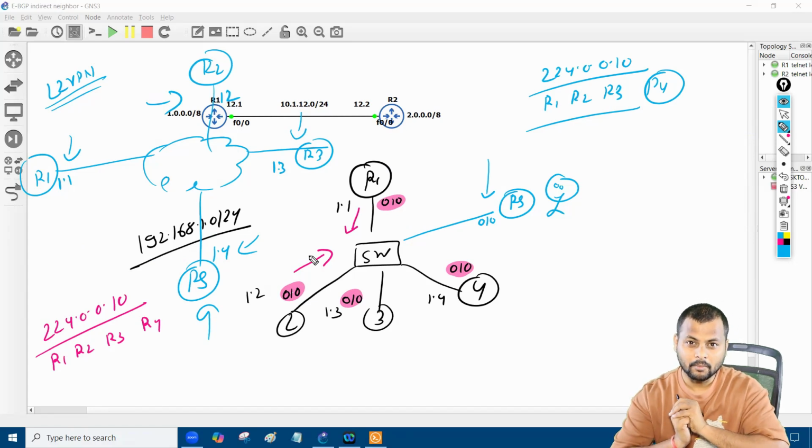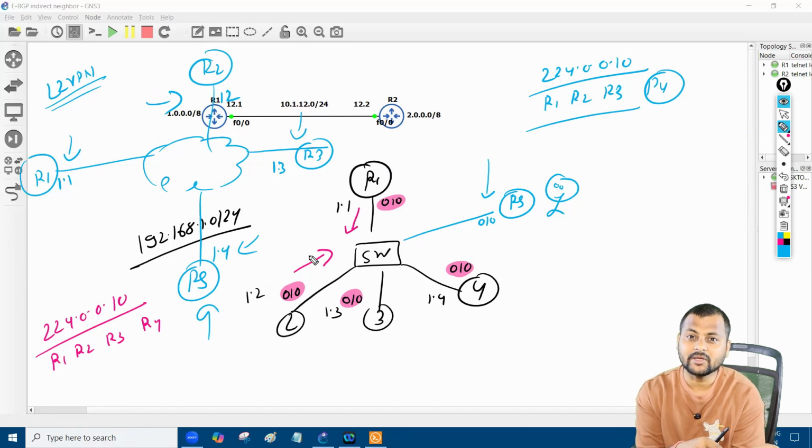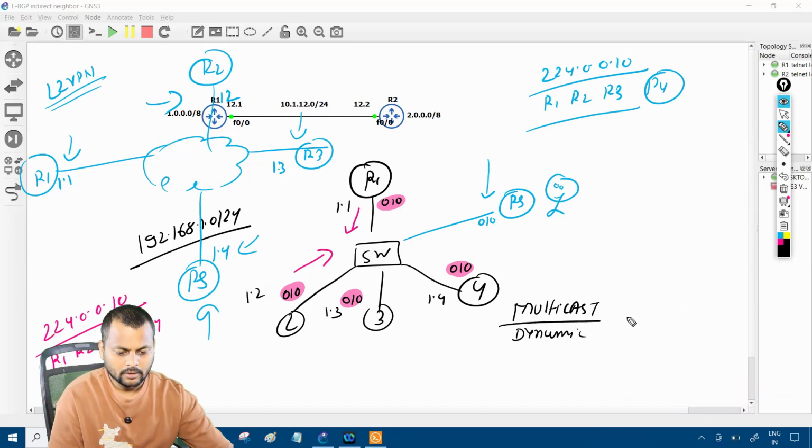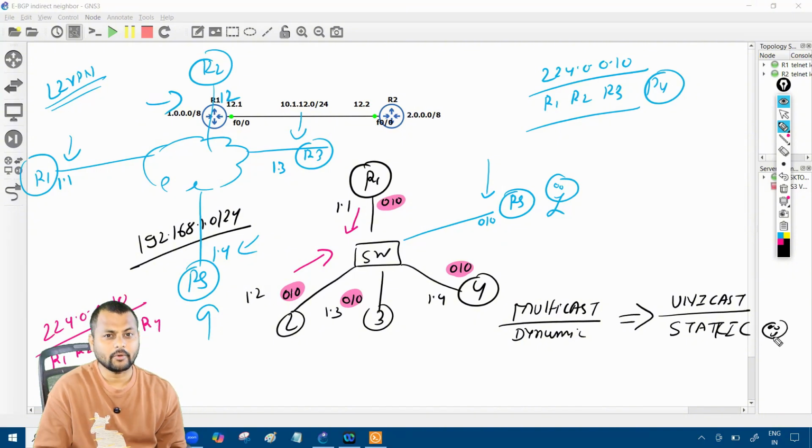So to avoid this multicast, or what we can call dynamic neighborship, we are going to go with unicast neighborship. The multicast offers you the dynamic neighborship, whereas I'm going to use the unicast way to form the static neighborship. That's how I'm going to make EIGRP a more scalable protocol.